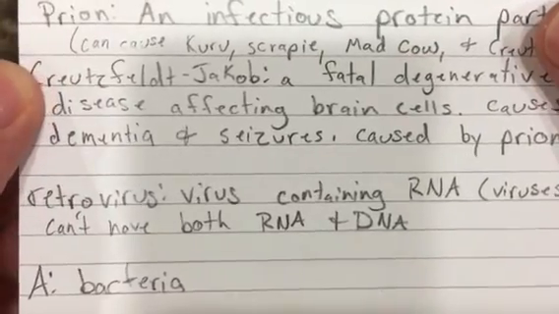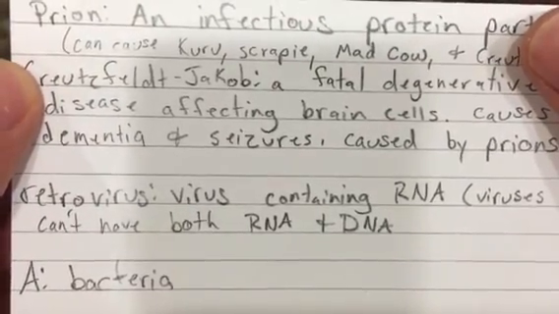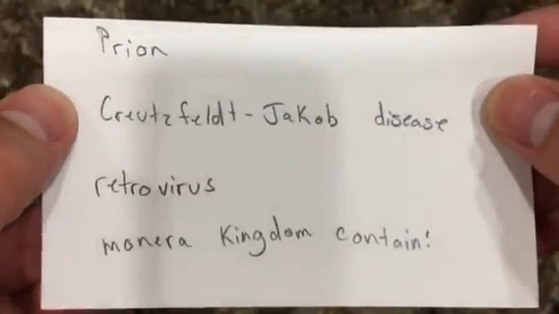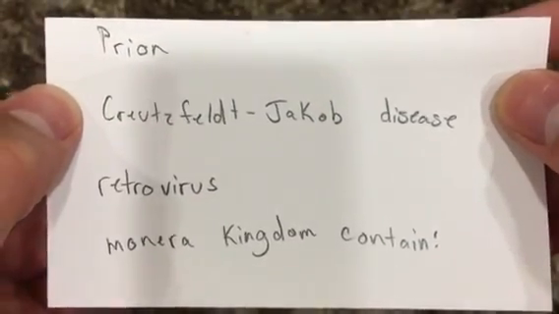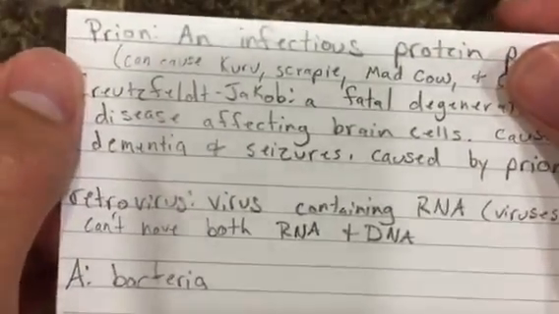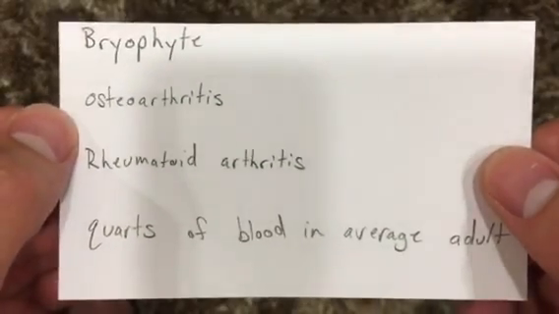Viruses can't have both RNA and DNA. Monera kingdom contains bacteria. Bryophyte, mosses.